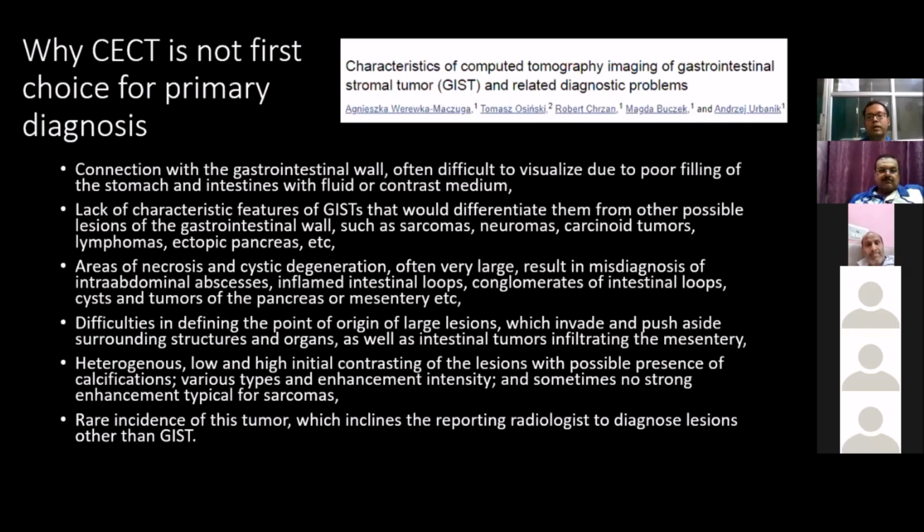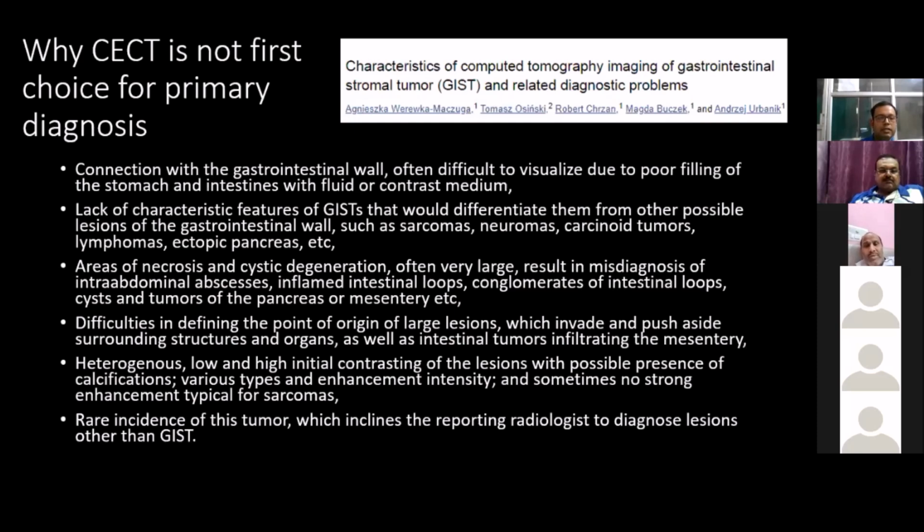I will be discussing it in a different manner. First, I will say, according to a paper, the characteristics of CT scan and the related diagnostic problems. Why CECT is not the first choice for the primary diagnosis. I will come to some of the difficulties, because as with all GI tumors, we always try to go for a primary CT scan. But primary CT scan has been found to be difficult in diagnosing GIST, especially early GIST. How? Because these tumors are connected to the GI wall and are often difficult to visualize due to poor filling of stomach and intestine with fluid or contrast medium.